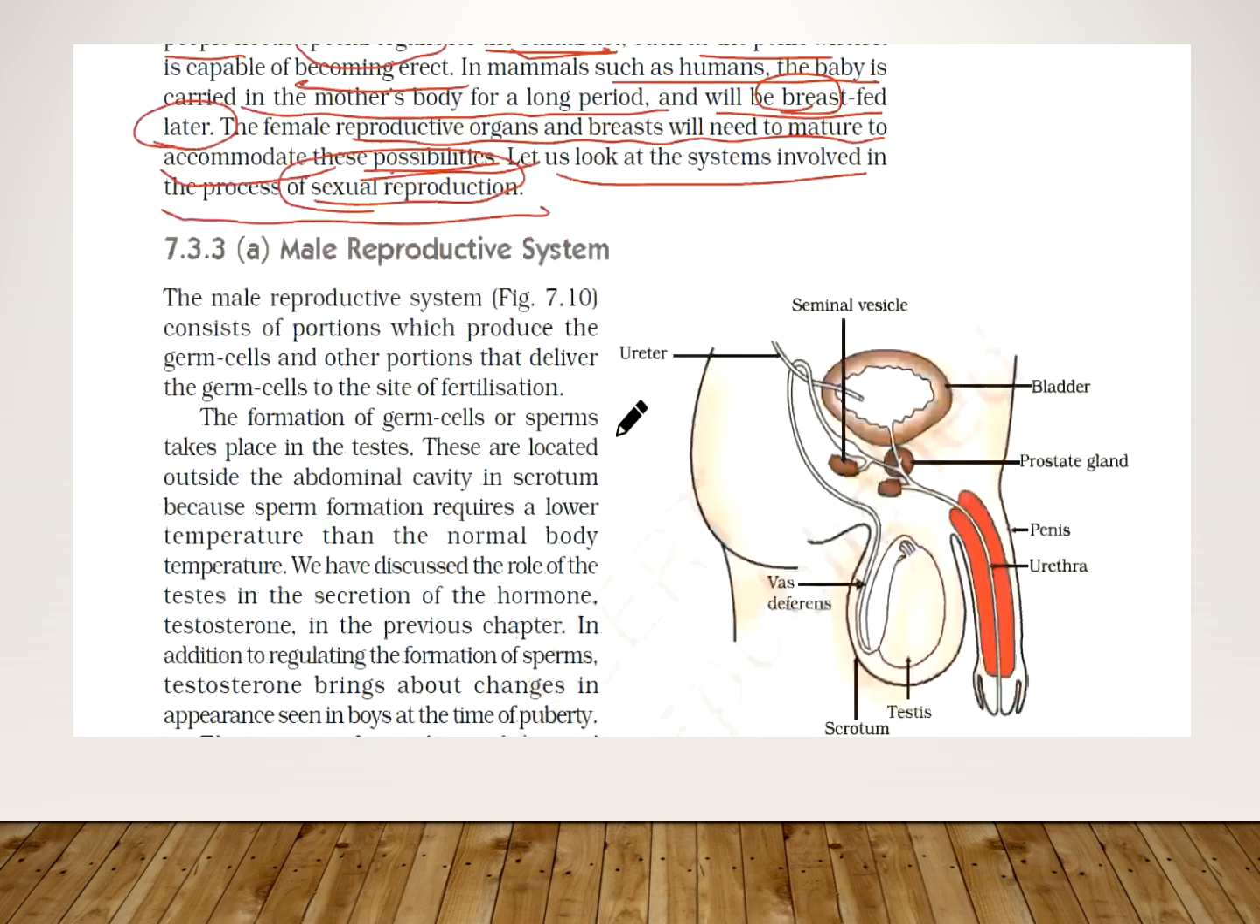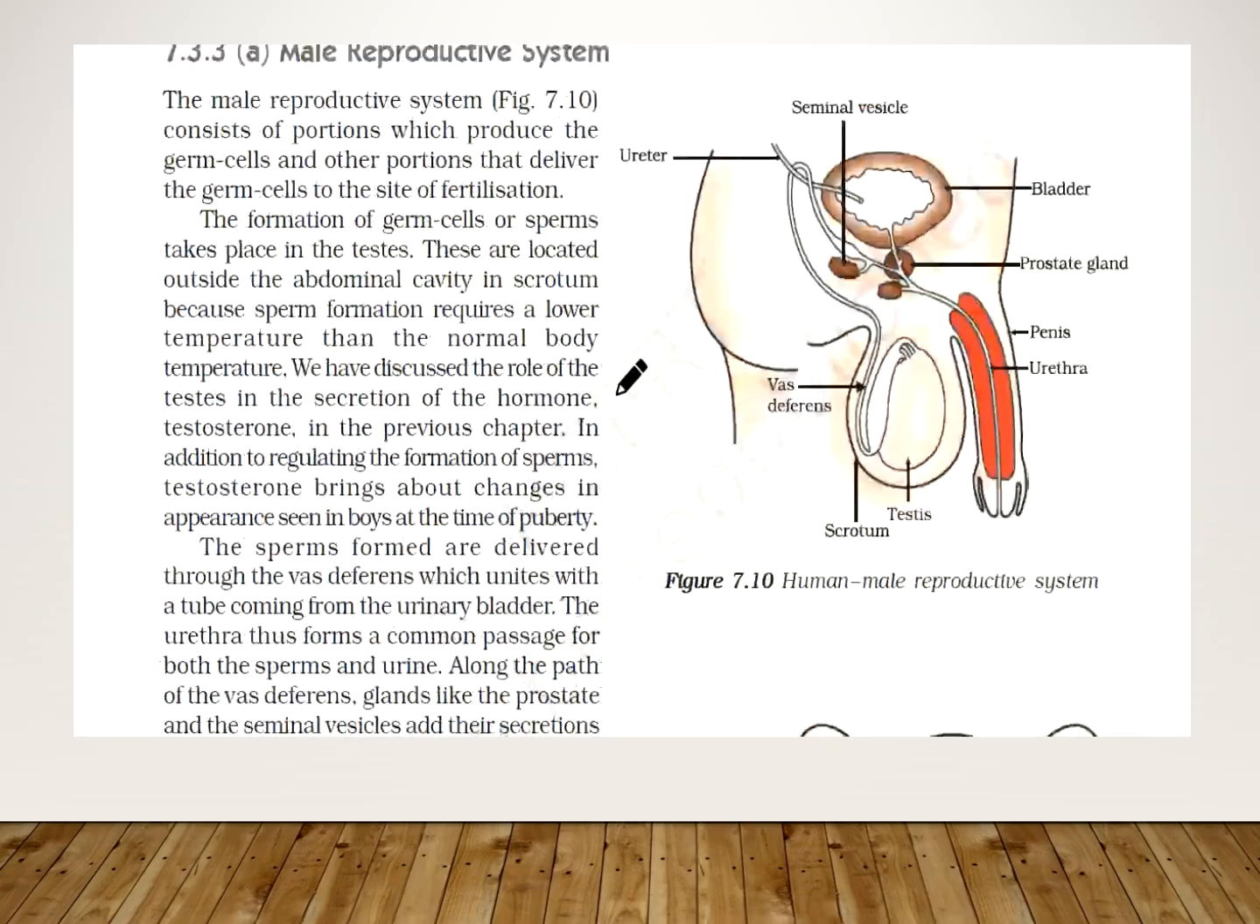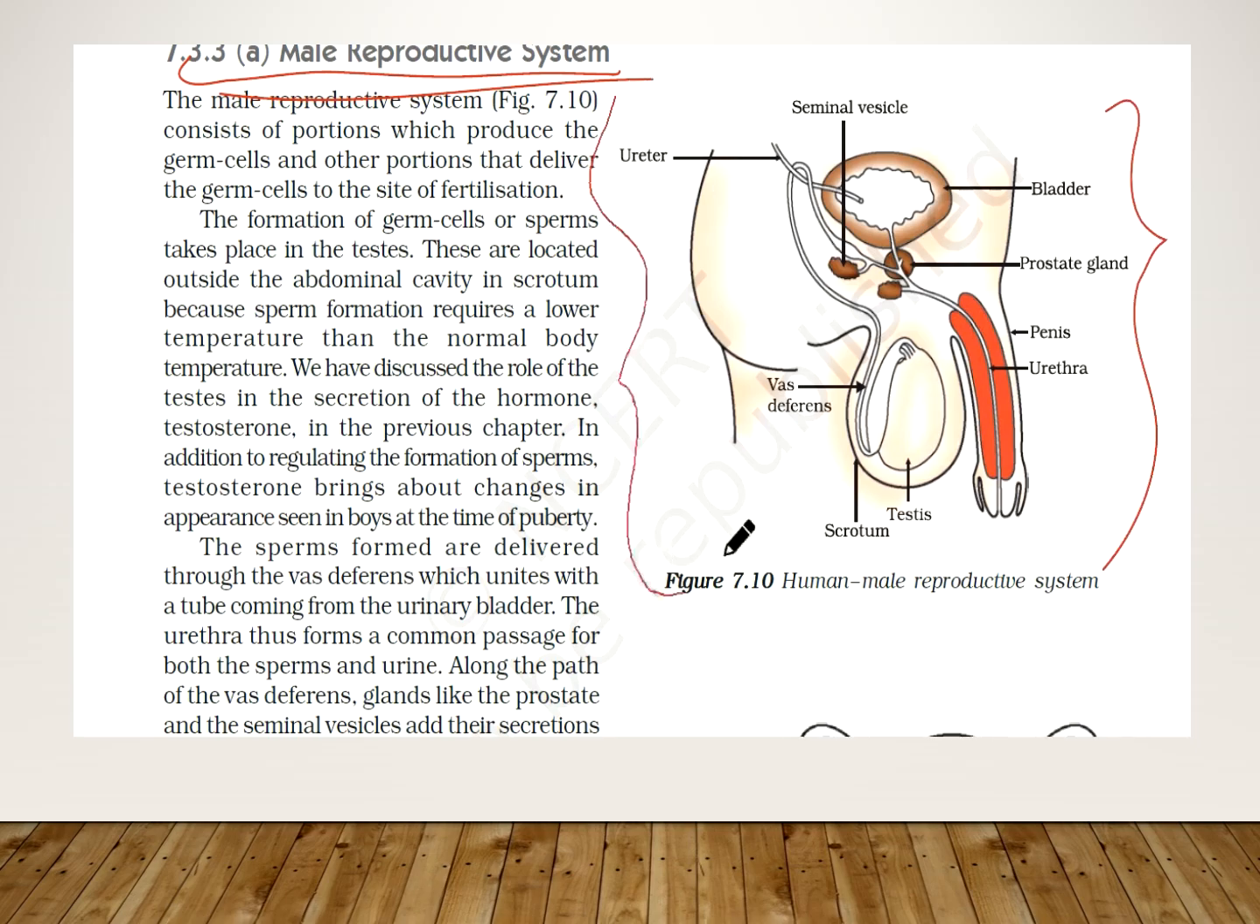So let us start with the male reproductive system first. Now here you can see the diagram of the male reproductive system. First we will go through the diagram properly, then we will come to the description. So let us see, this is the penis. These are the testes, and this is the sac called the scrotum, in which the testes are hanging outside the body.